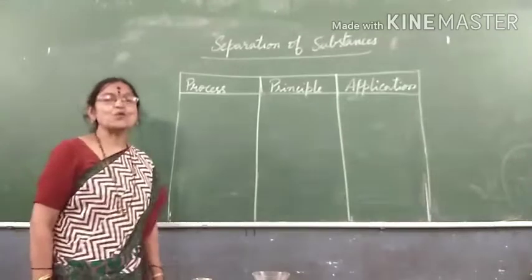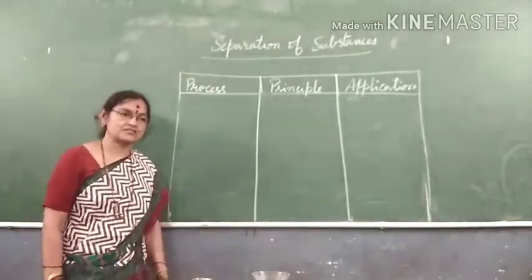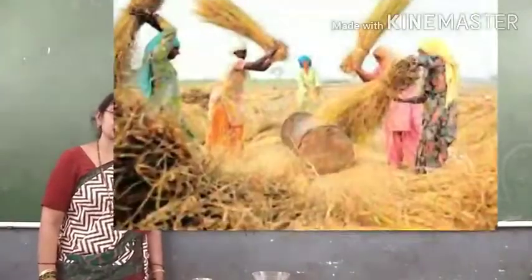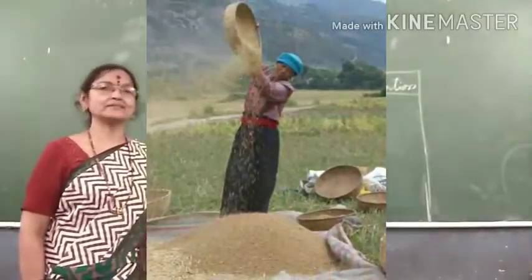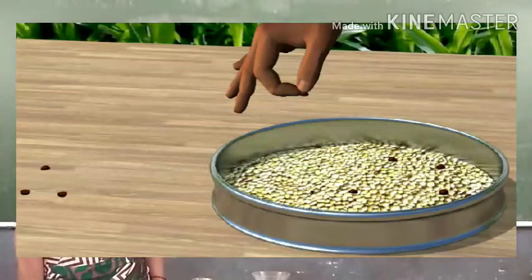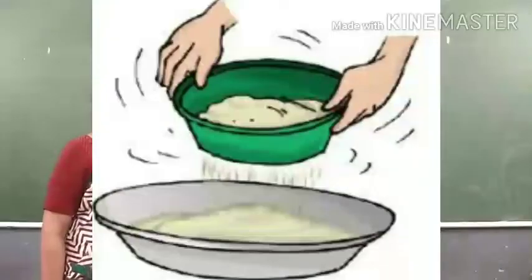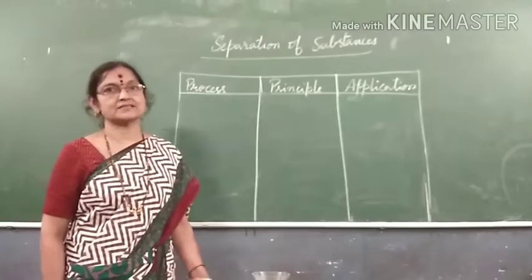Morning children, what did we study yesterday? Yesterday we studied 4 processes. What are the processes? Threshing, winnowing, very good, hand picking, sieving. So today we are going to learn 4 more processes.